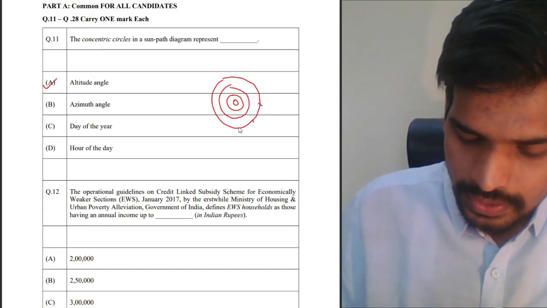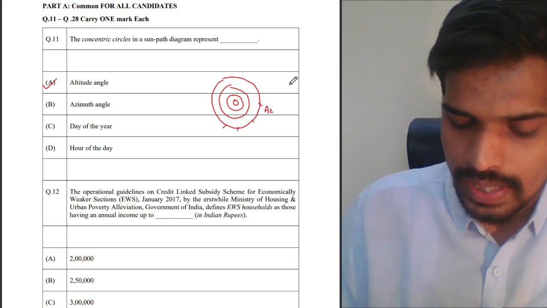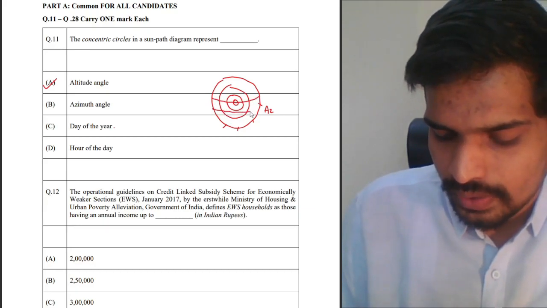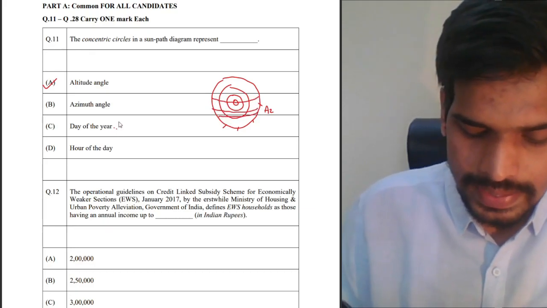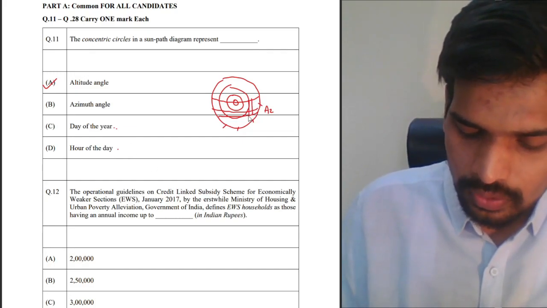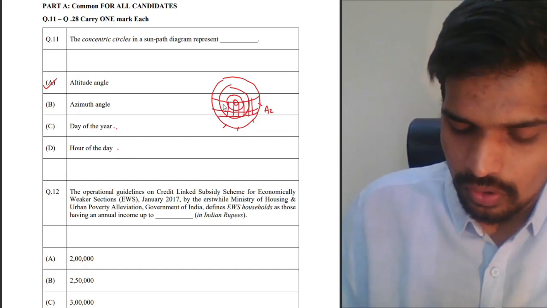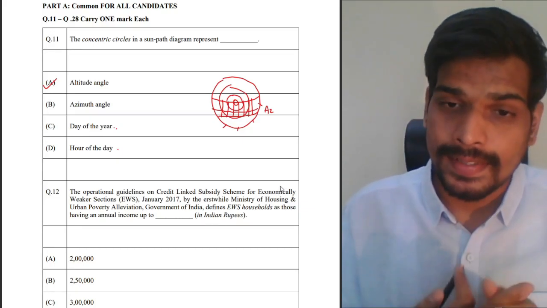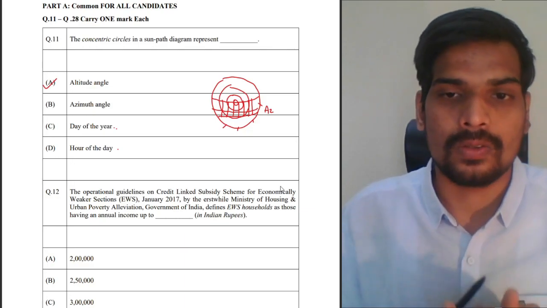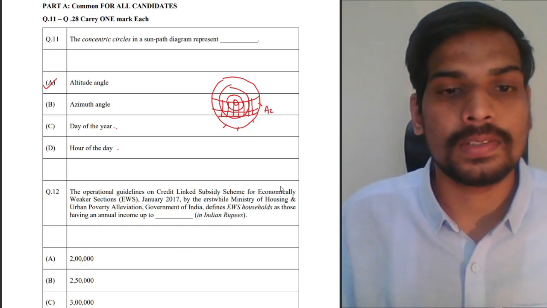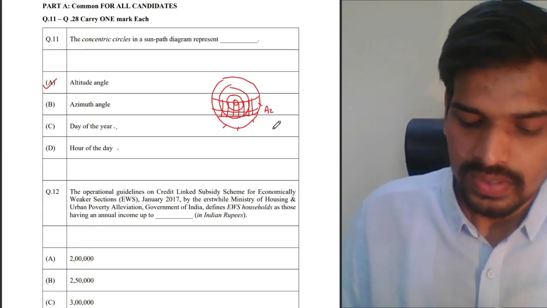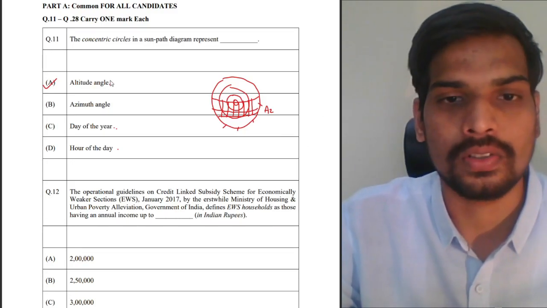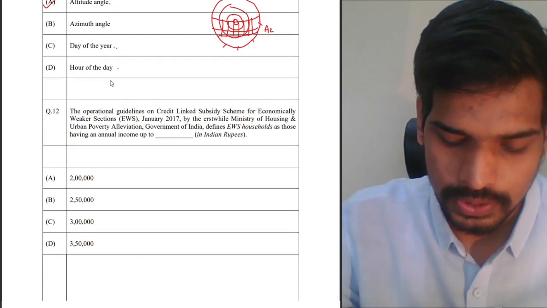Azimuth angle is represented on the periphery. This is azimuth angle. And day of the year is included on the sun paths, which are given on the sun chart diagram. These represent the day. Hour of the day is represented on these vertical orientation lines along the sun path. So these are the 4 components: altitude angle, azimuth angle, day of the year, and also time. All these are the 4 things which are mentioned on the sun chart diagram, and altitude angle is represented on the concentric circles. That's the correct answer for the first one.